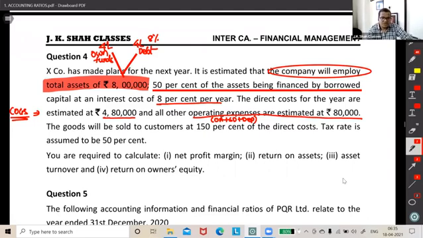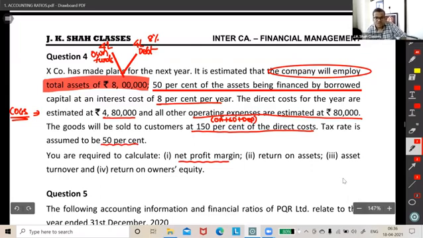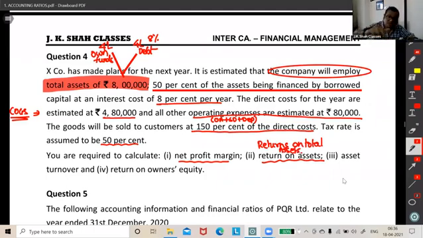Okay. The goods will be sold at 150% of direct cost. Now, the direct cost amount is given to us, so we can always do 150% of it to find the amount of sales. Tax rate is given as 50%. You are required to calculate net profit margin, that is net profit ratio, and return on assets. Guys, by any chance you remember, we have done this ratio, return on total assets. We have not done it in this chapter. We have done it in estimation of working capital, question number 11. In case you remember, guys. Correct. Very good.